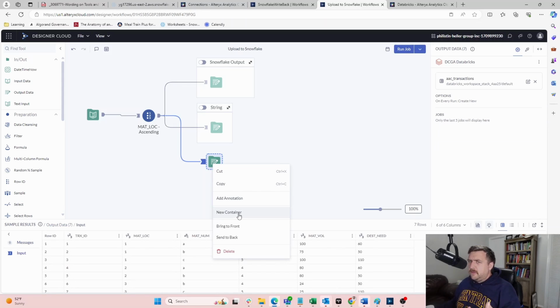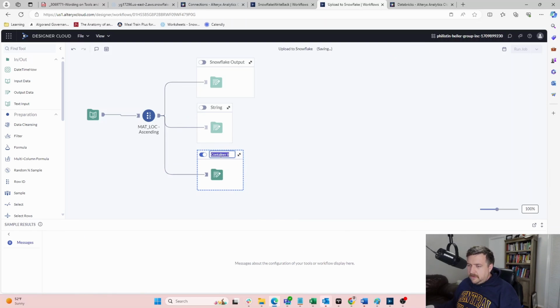Also, I don't know if this was in here last time I looked, or when I started this like a month ago, but the whole right click, add to a new container is in here now. So that's awesome. And if it was always in there, then good for you, AAC team. Sorry for pretending that it wasn't, or for not recognizing it earlier. Let's run job.